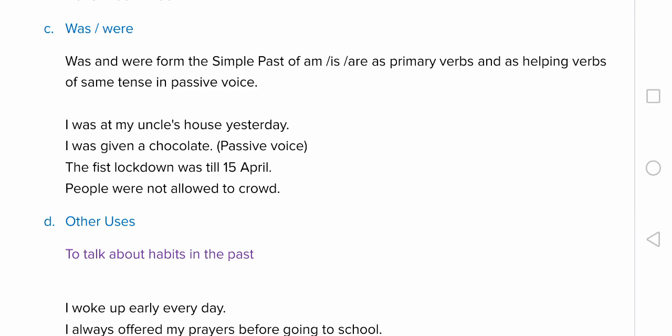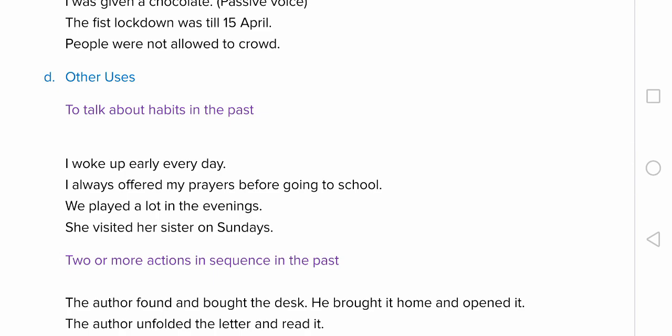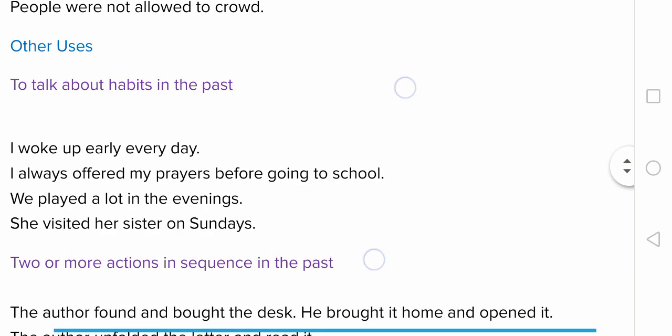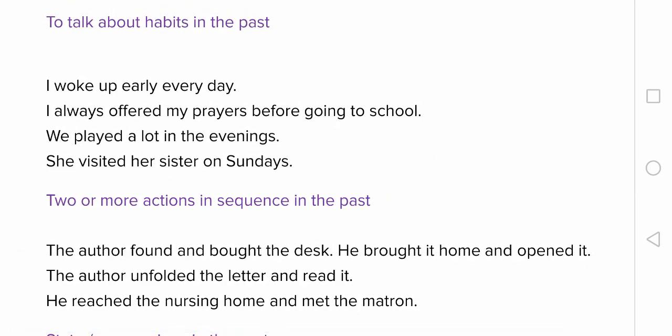Now other uses of simple past tense. We can also use simple past tense to talk about habits in the past, like I woke up early every day. I always offered my prayers before going to school. We played a lot in the evenings. She visited her sister on Sundays.